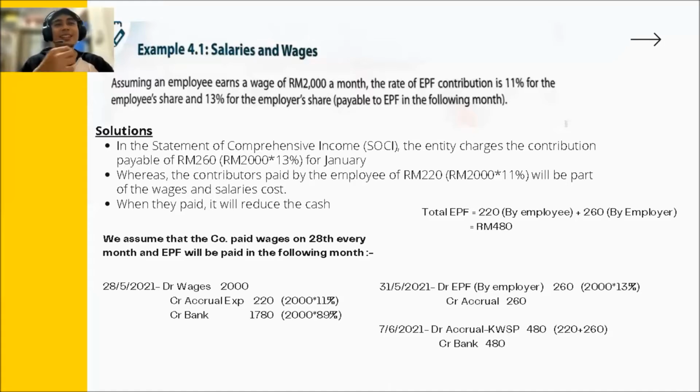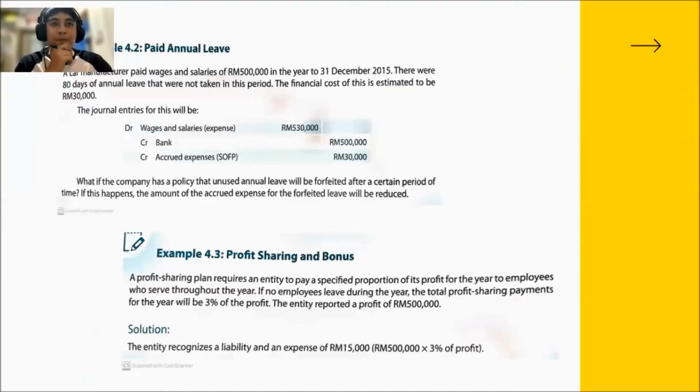Okay, next slide is 4.2 and 4.3. 4.2 is about paid annual leave. 4.2 talks about a car manufacturer that paid wages and salaries of 500,000 ringgit in the year ended 31st December 2015, and there were 80 days of annual leave that were not taken in this period. The financial cost of this is estimated to be 30,000 ringgit, and the journal entry here is debit wages expenses, credit bank and accrued expenses.